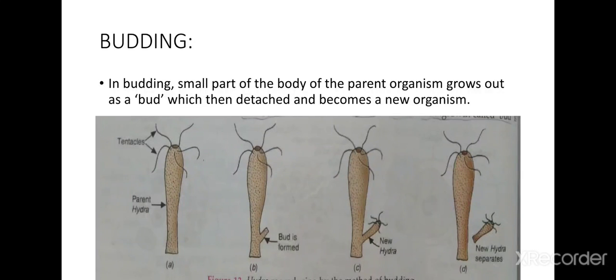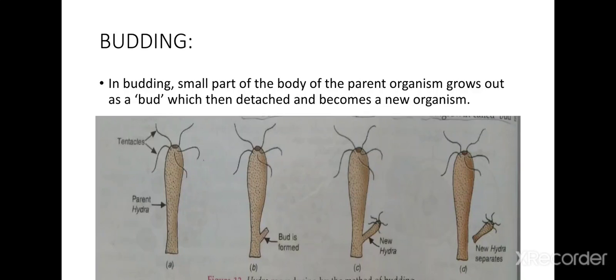What is budding? In budding, a small part of the body of the parent organism grows out as a bud, which then detaches and becomes a new organism. Hydra and yeast are examples of this type of asexual reproduction. What is Hydra? Hydra is a simple multicellular animal and it reproduces by the process of budding.